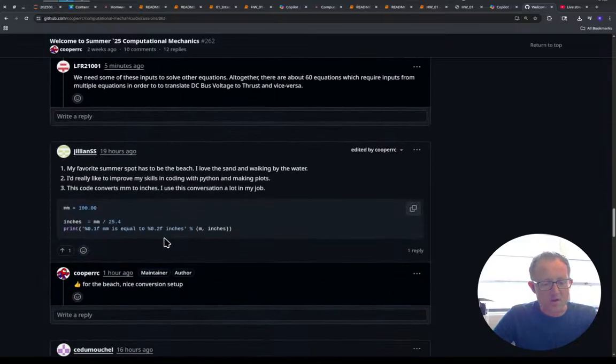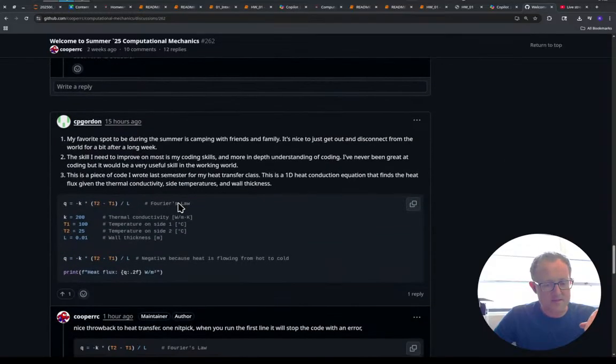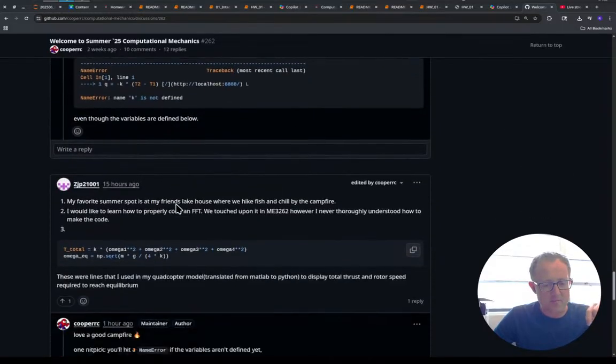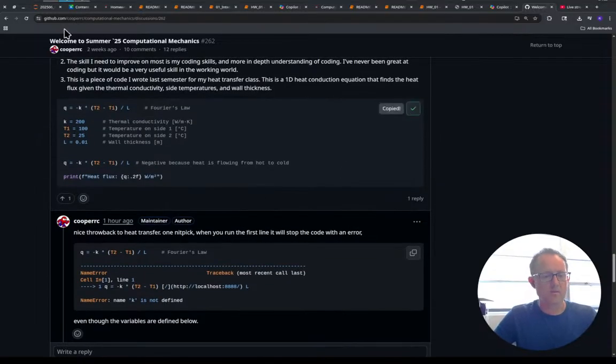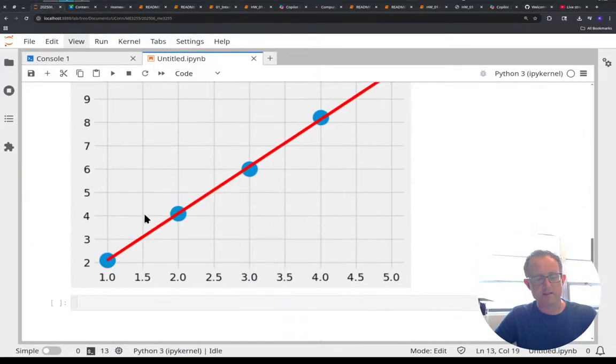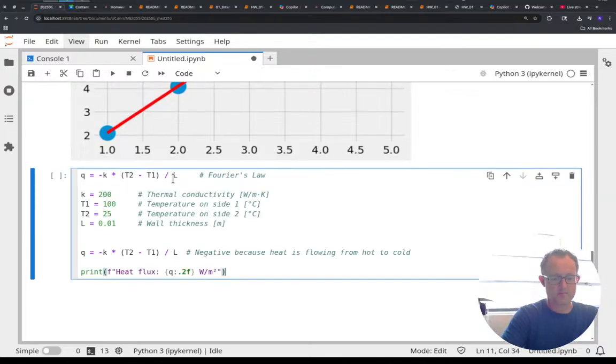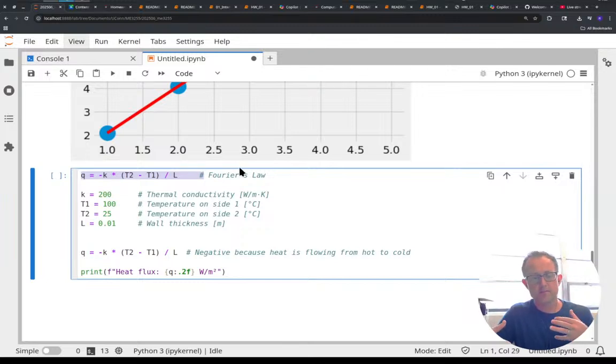There was another thing that came up. This one's kind of like a Python gotcha, but also a Jupyter gotcha. What we have here is that this person was taking their heat transfer ideas and plugging them into some code.